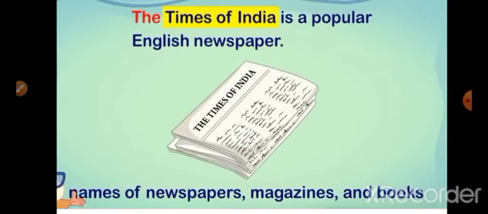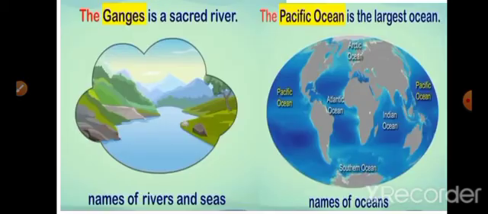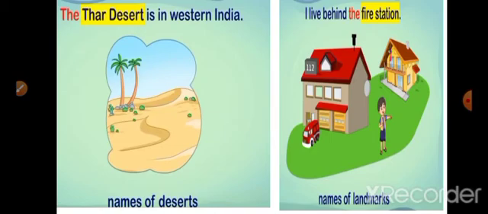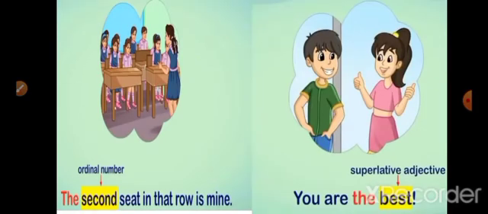Before the names of newspapers, magazines, and books. Before the names of rivers and seas. Before the names of oceans. Before the names of deserts. Before the names of landmarks.